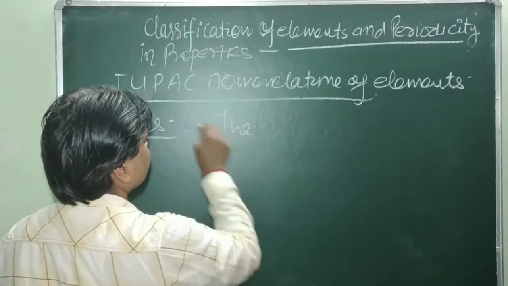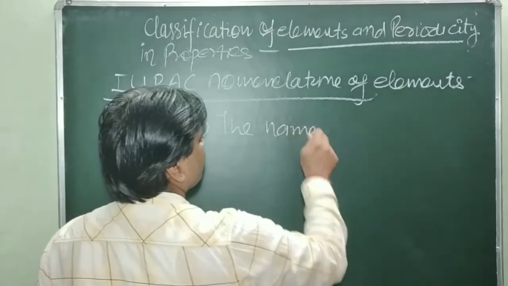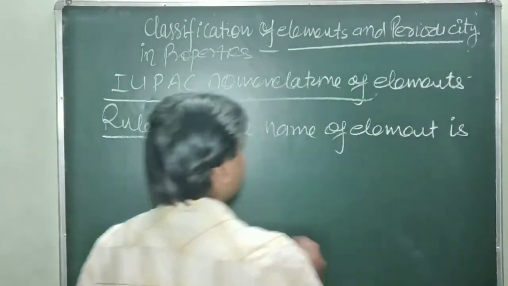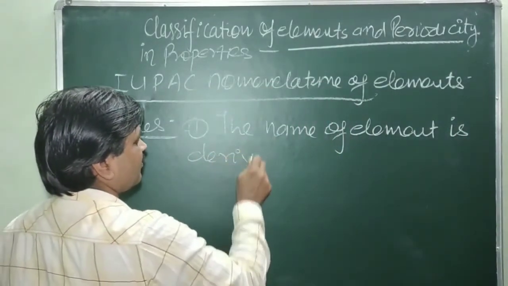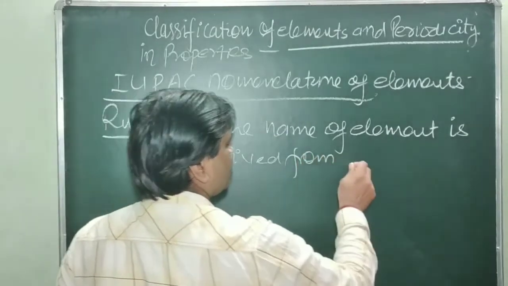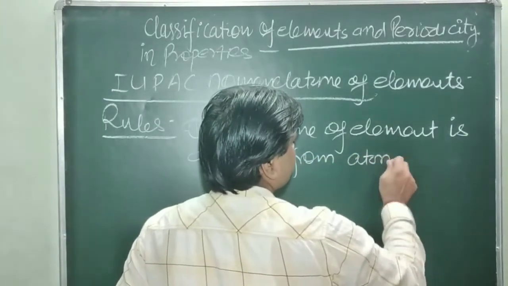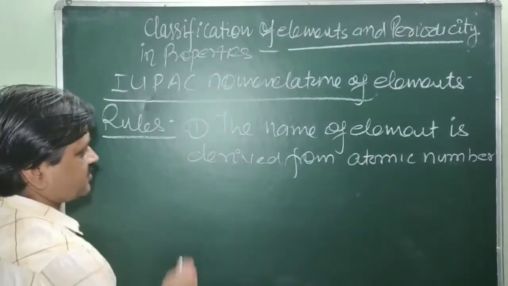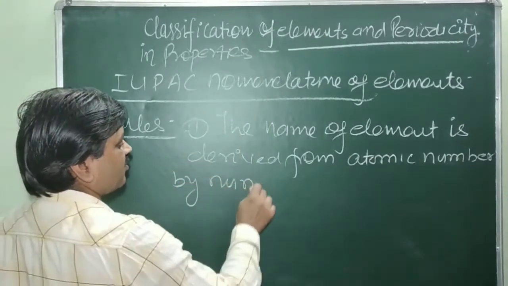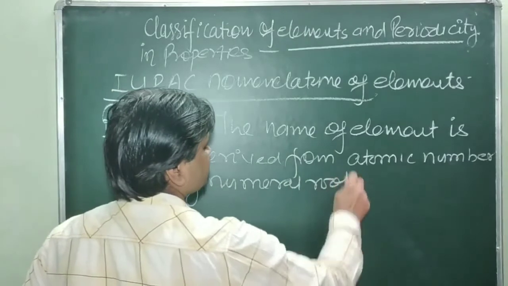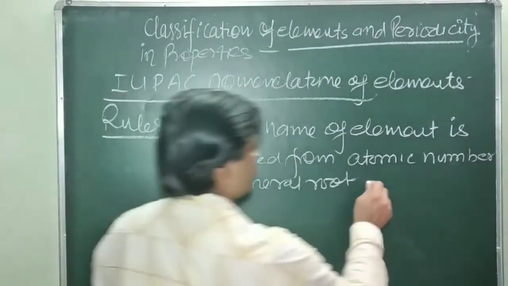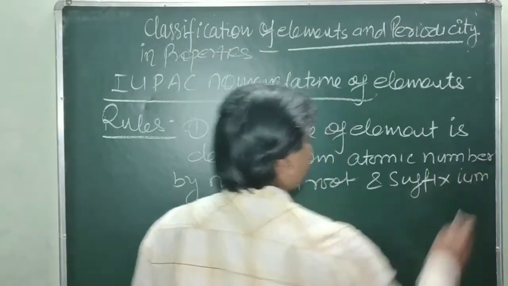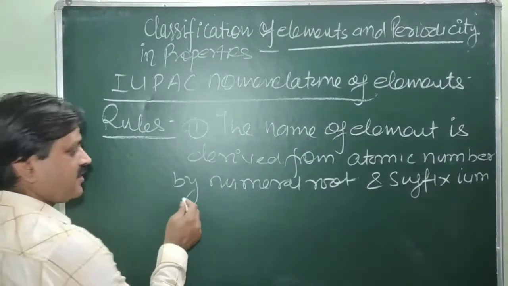First rule: the name of the element is derived from the atomic number by the numeral roots, and the suffix ium is added at the end of the name.